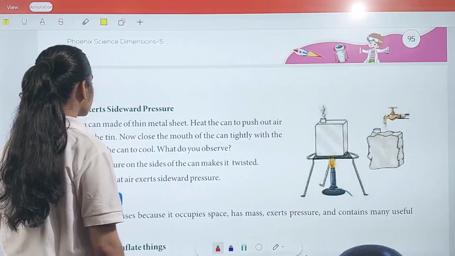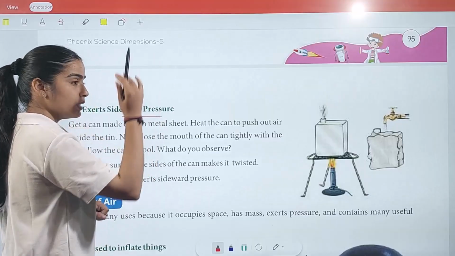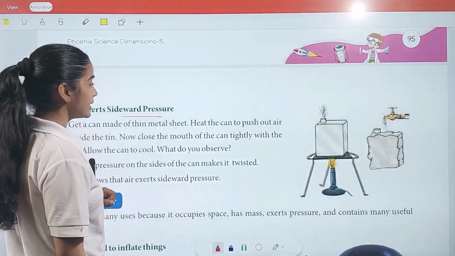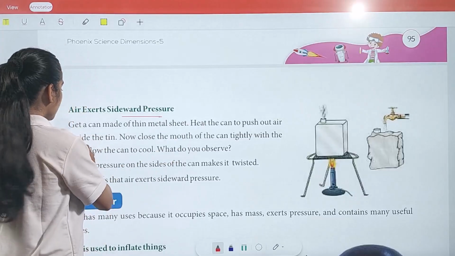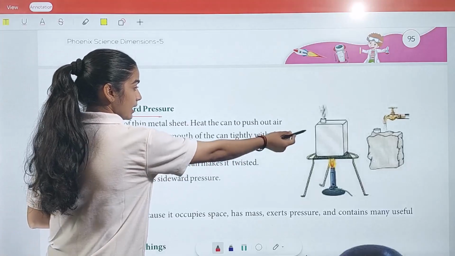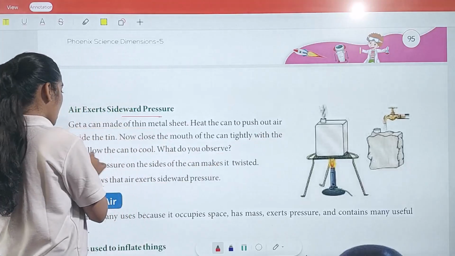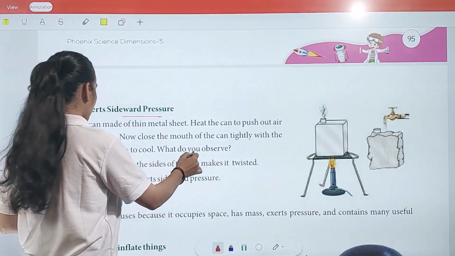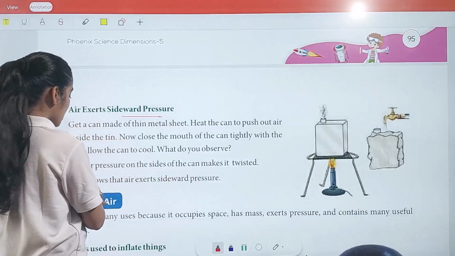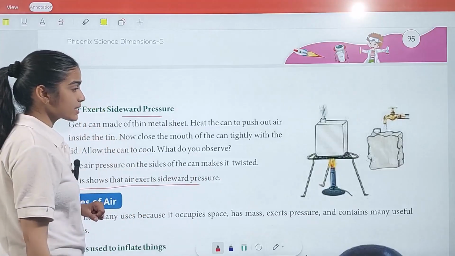Now, air exerts sideward pressure. So we saw upward, downward, now it's sideward. Get a can made of thin metal sheet, heat the can to push out the air inside the tin. Now close the mouth of the can tightly with the lid, like this. Allow the can to cool. What do you observe? The air pressure on the side of the can makes it twisted. This shows that air exerts sideway pressure.